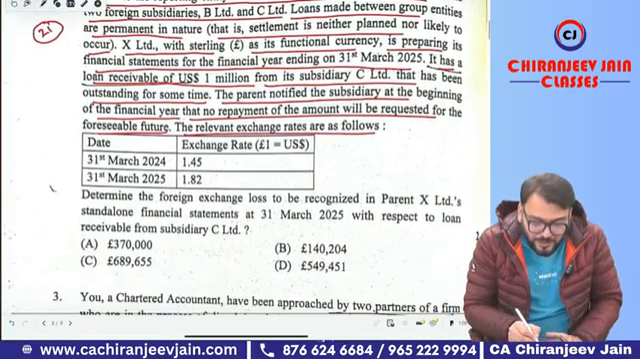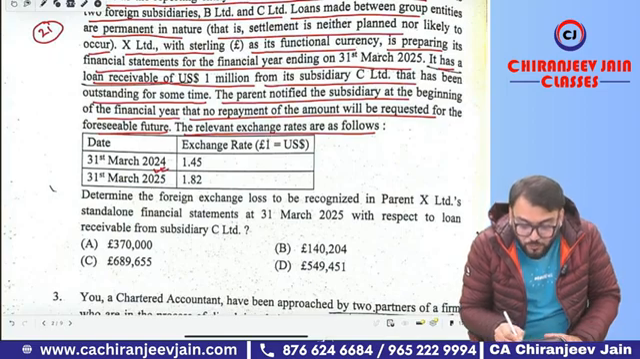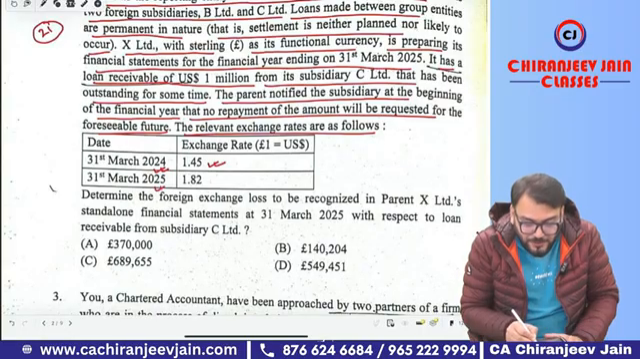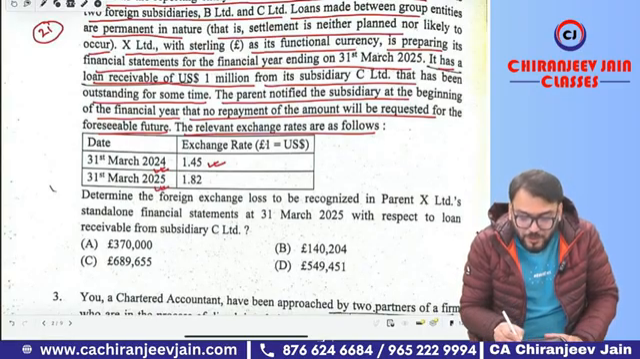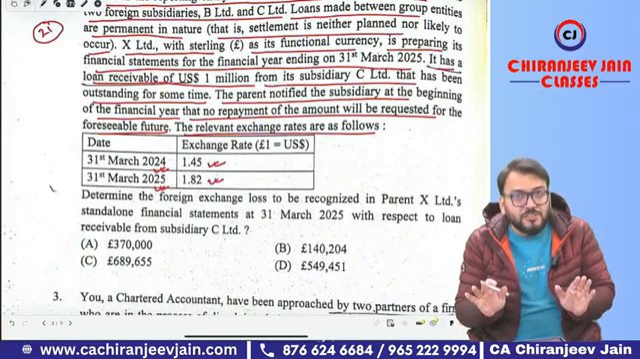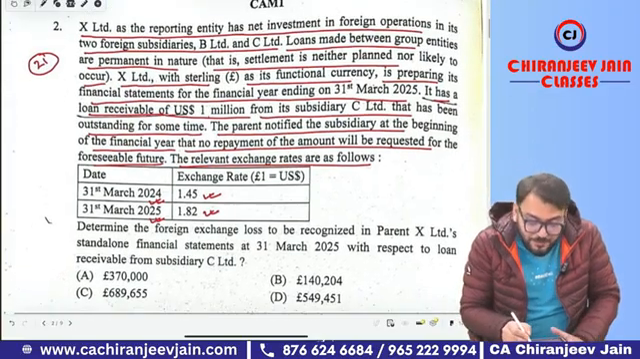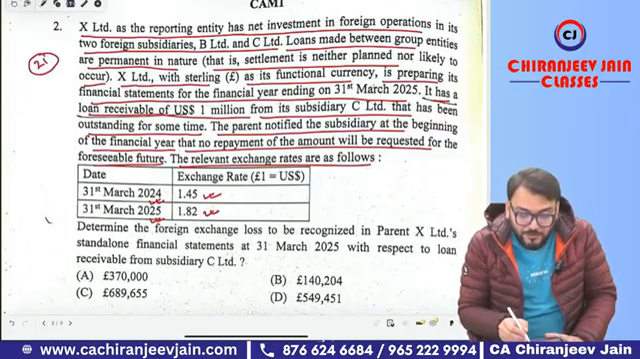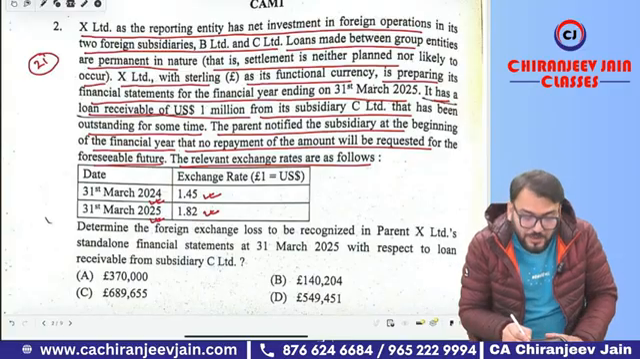You can see they have given on 31st March 2024, 1 pound is equal to 1.45 US dollars, and as on 31st March 2025, 1 pound is equal to 1.82 US dollars. The only mistake a student can make is that they have given the exchange rate based on 1 pound in terms of dollars, and we need to convert $1 million into pounds.